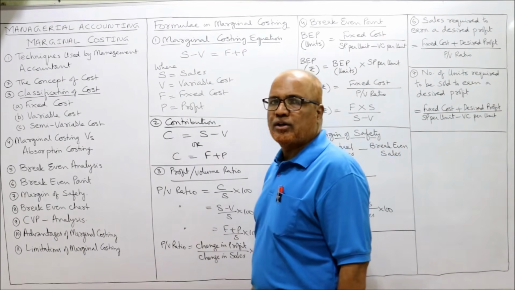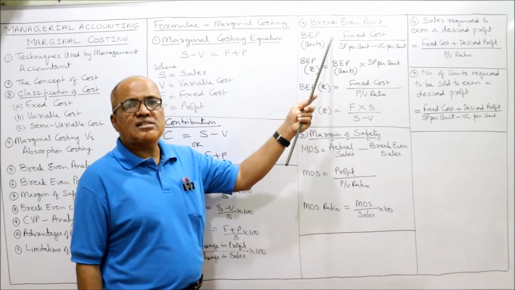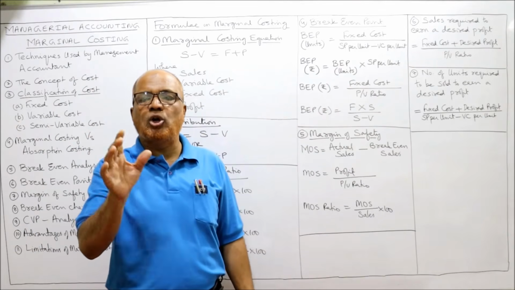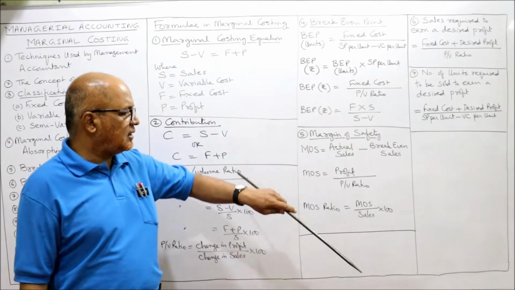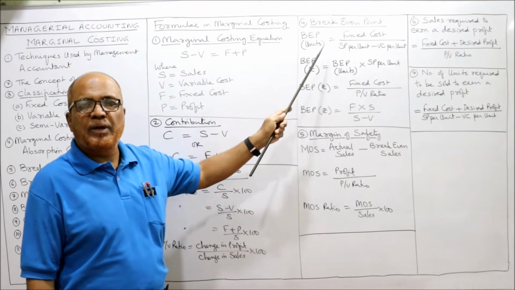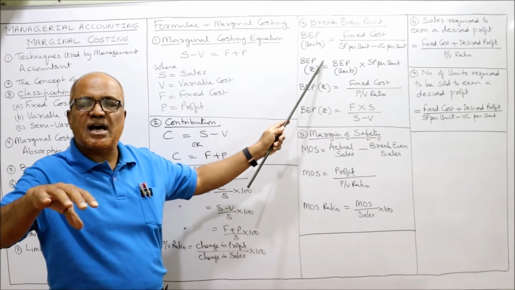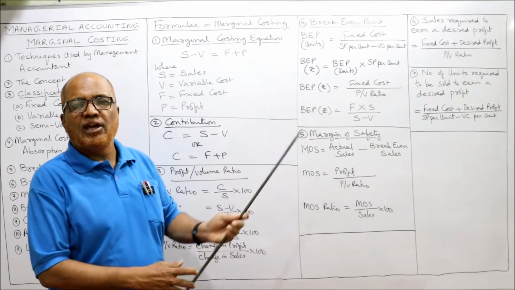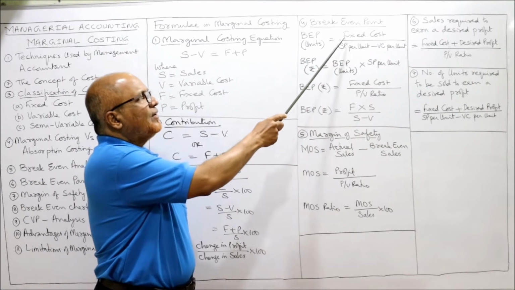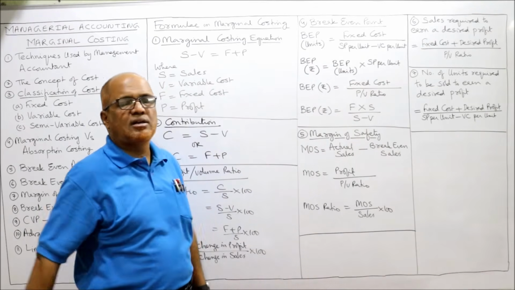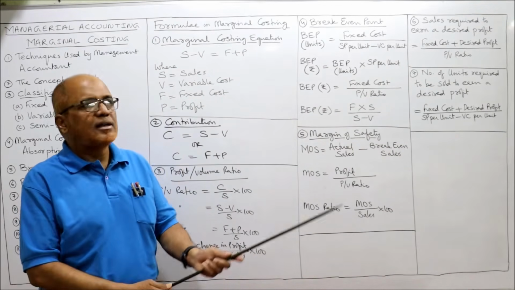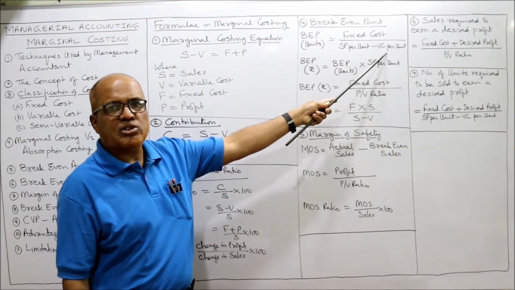Next is break-even point. The break-even point is that point at which there is neither profit nor loss. The total sales and total cost will be equal. That is called break-even point. The BEP can be calculated in units and also in rupees. If you want BEP in units, fixed cost divided by SP per unit minus VC per unit. SP means selling price.